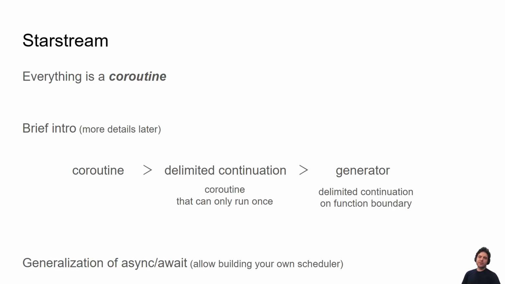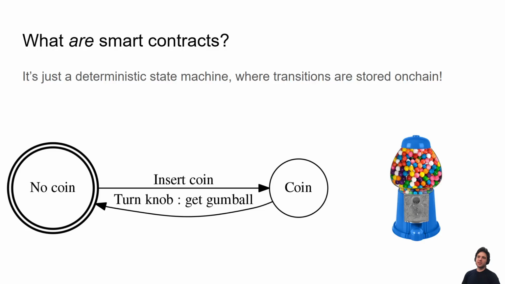If you haven't heard of coroutines, we'll explain what they are in depth and exactly how you can think about them. But they might be related to other terms you might have heard of, for example, delimited continuations or generators. If you haven't heard of those, they're basically a generalization of async await that allow you to build your own scheduler. And we'll see exactly what that means.